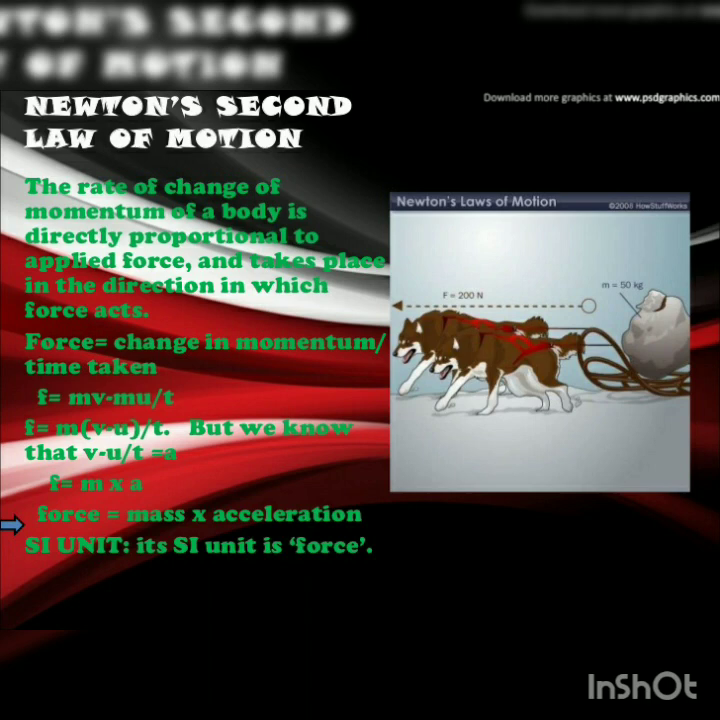Next law is Newton's second law of motion. Newton's second law of motion states that the rate of change of momentum of a body is directly proportional to the applied force and takes place in the direction in which force acts. That is, F is equal to change in momentum divided by time taken. After calculating this expression, we will find F is equal to m into a. Thus, force is equal to mass into acceleration. Its SI unit is newton.